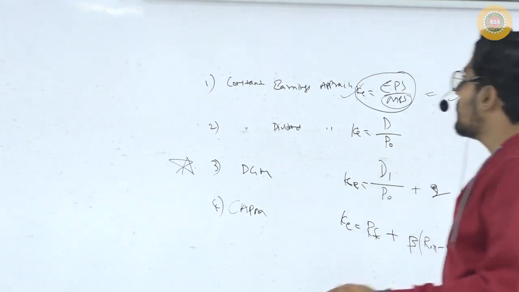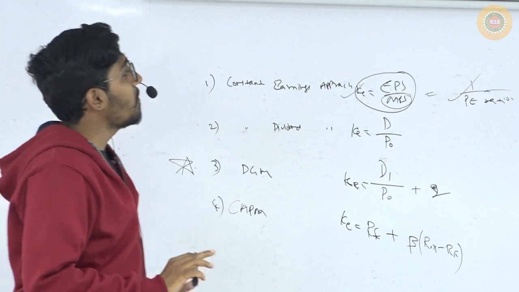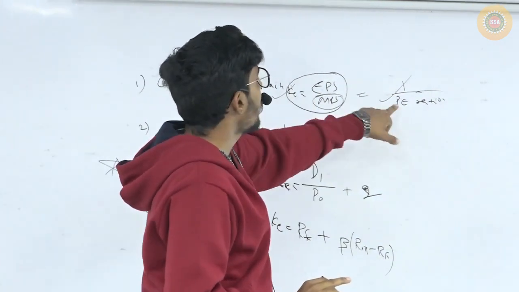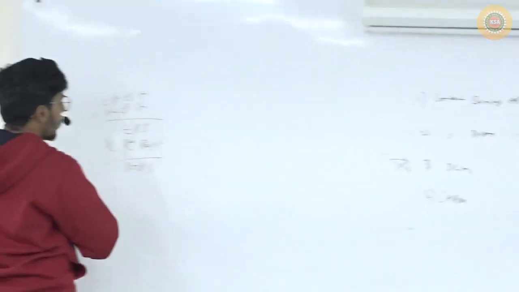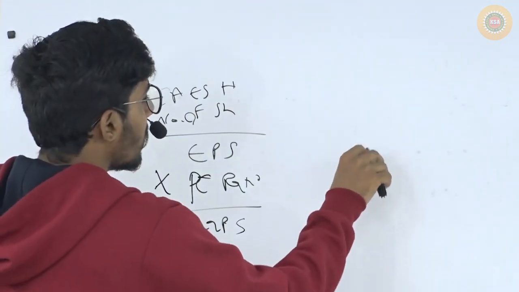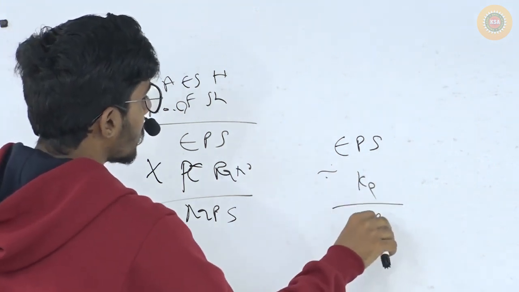There the end point was EPS. What was the end point? Earnings available to equity shareholders divided by number of shares, you are going to get EPS. Now, in this EPS, if I multiply P ratio, I will get MPS. Yes or no? So from EPS, if I multiply P ratio, I am going to get something called MPS. MPS is nothing but the value of the share. Or, in the EPS, if I divide that with KE, I am going to get MPS.